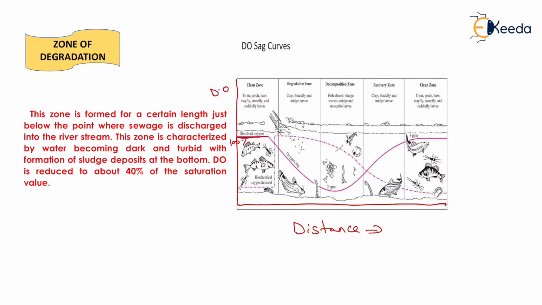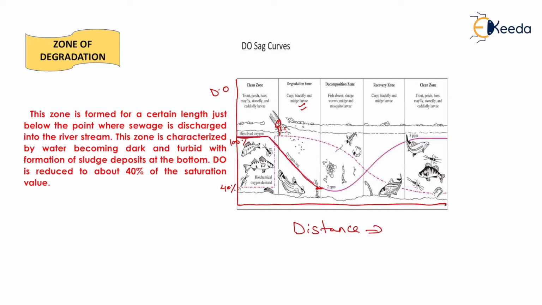Now when we mix wastewater in that river, what will happen at that time? Very rapidly the dissolved oxygen will be consumed for the decomposition of organic matter by microorganisms. That's why the dissolved oxygen curve goes on decreasing like this, and at the end of the zone of degradation the dissolved oxygen reaches a value of 40% or so. This zone generally has a slightly grayish color, and it has some dissolved oxygen. That's why aquatic life is possible in the zone of degradation.